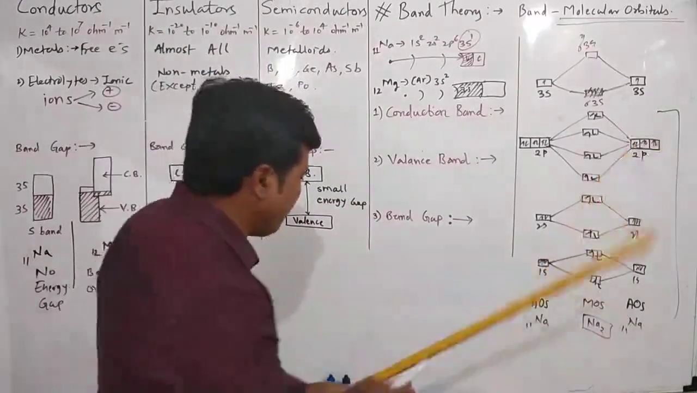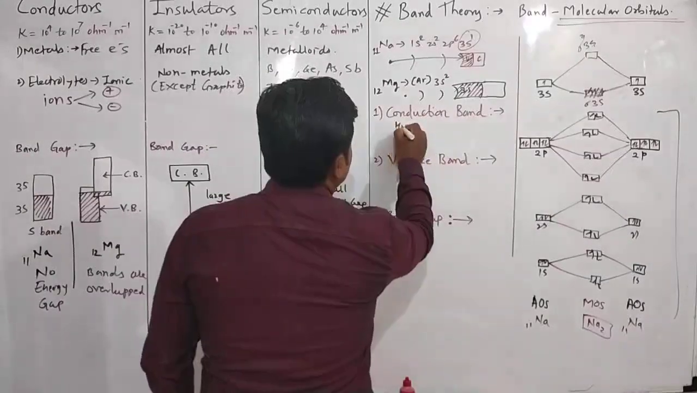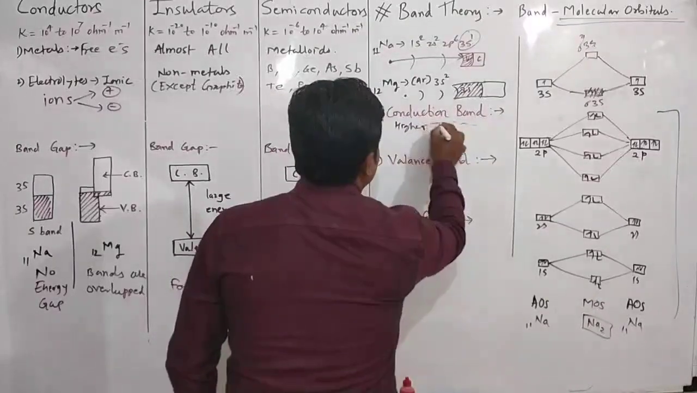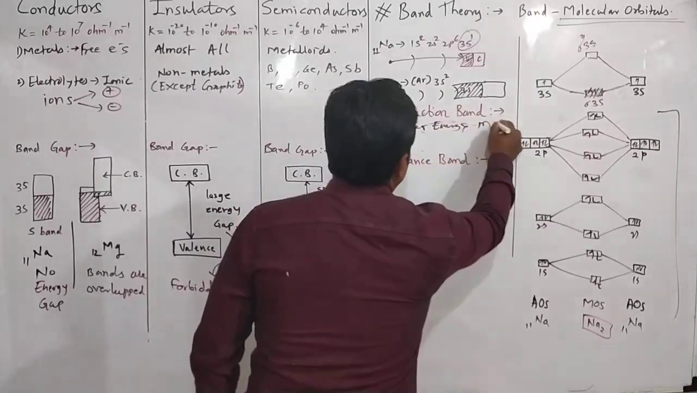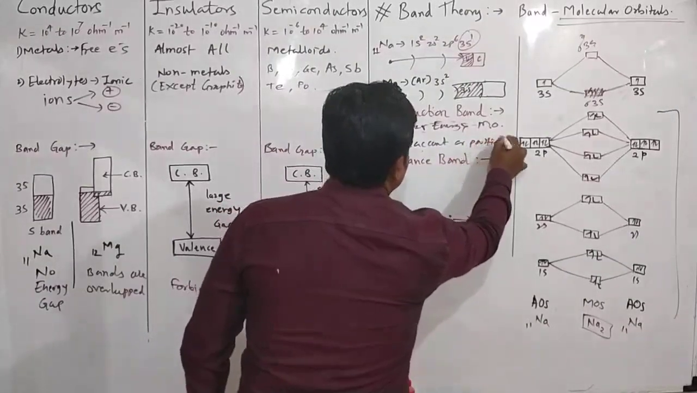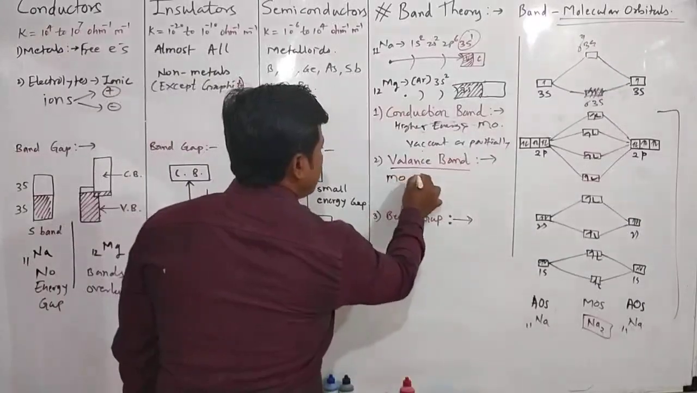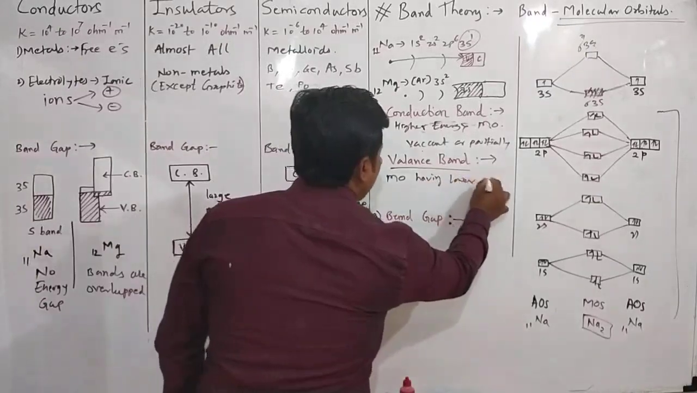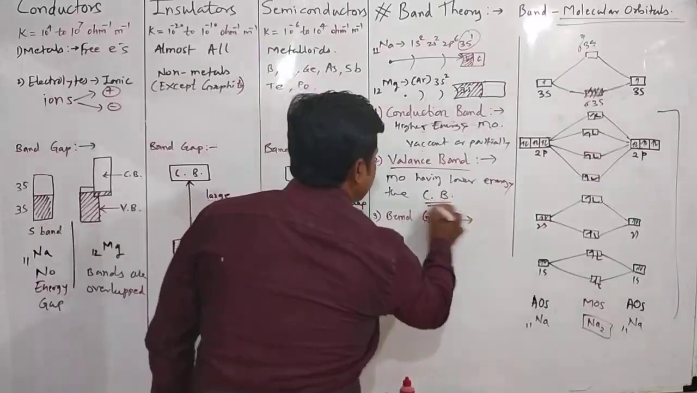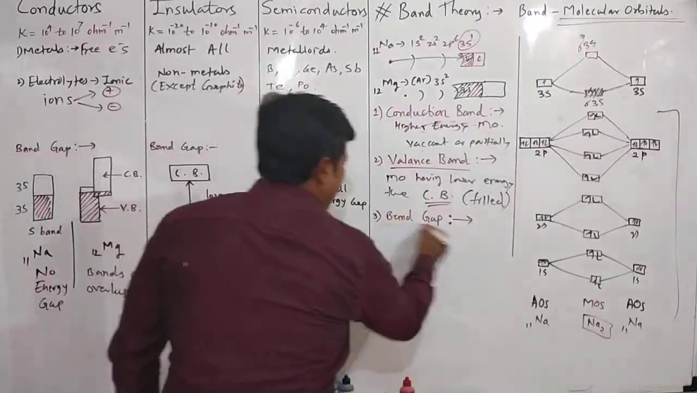So what is meant by band gap? What is meant by band gap? So the conduction band is nothing but the higher energy molecular orbitals which are vacant or partially filled. What is meant by valence band? Molecular orbitals having lower energy than the conduction band are called the valence band, and it is completely filled with electrons.